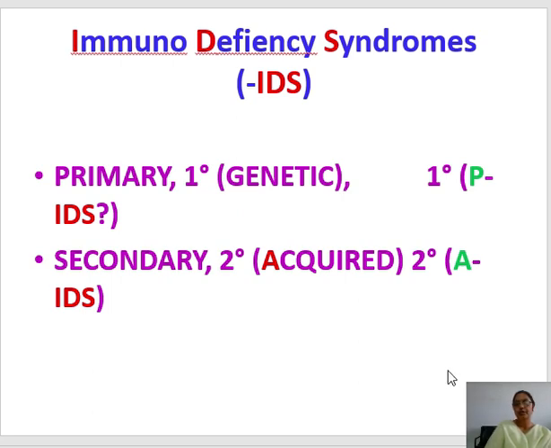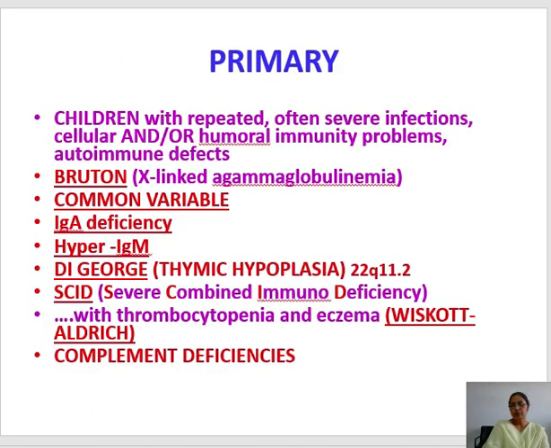So it is of two types. The primary is of many types, like the genetic Bruton X-linked agammaglobulinemia, common variable immunodeficiency, IgA immunodeficiency, hyper IgM, DiGeorge syndrome, severe combined immunodeficiency syndrome, Wiskott-Aldrich syndrome, and complement deficiency.